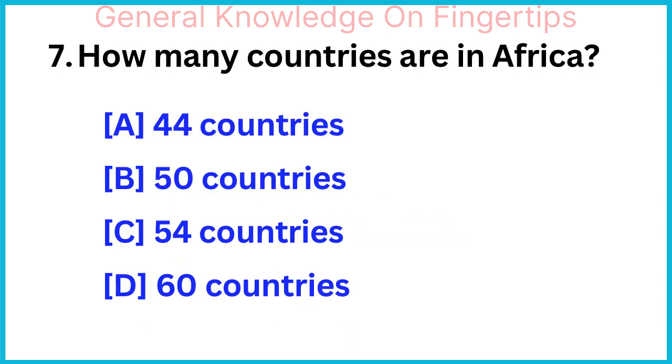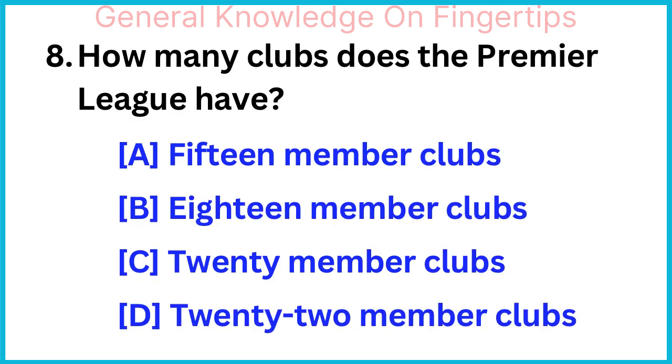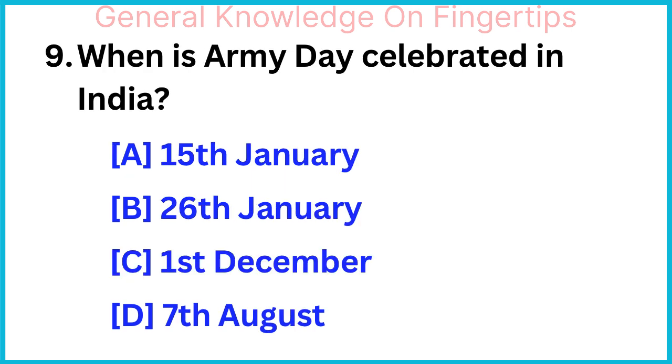How many countries are in Africa? 54 countries. How many clubs does the Premier League have? 20 member clubs. When is Army Day celebrated in India? 15th January.